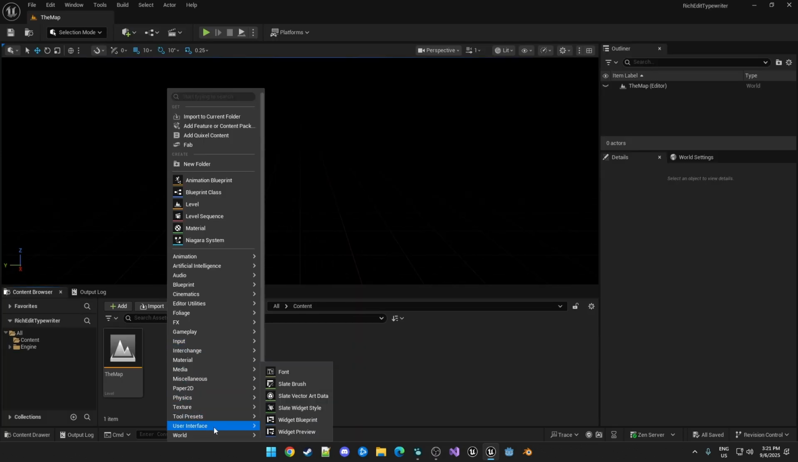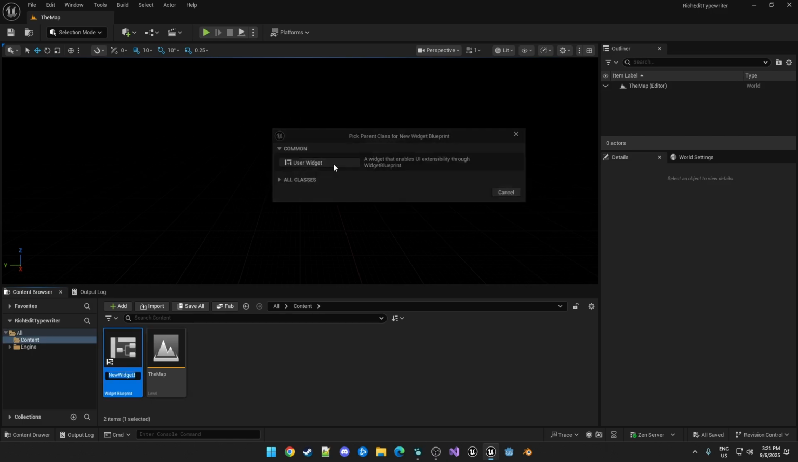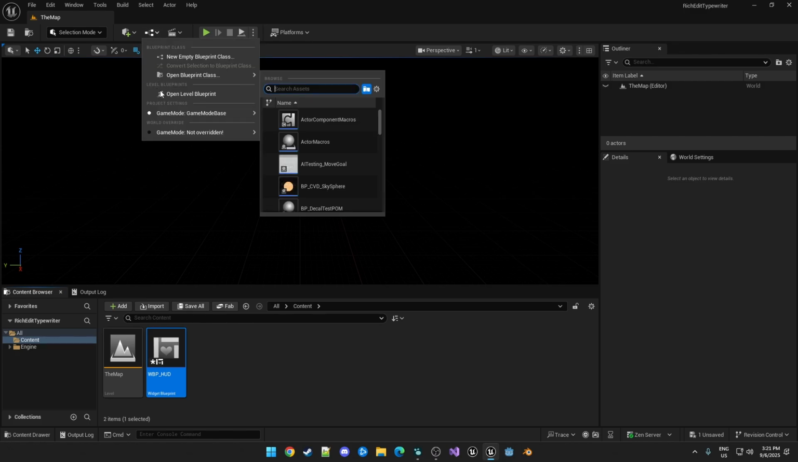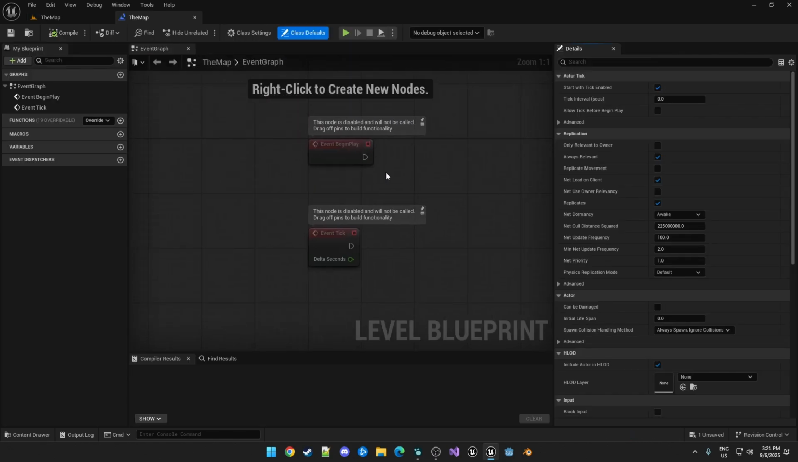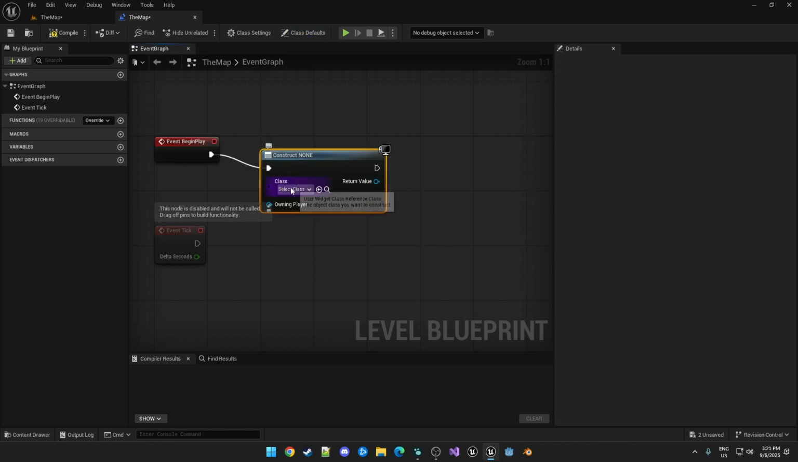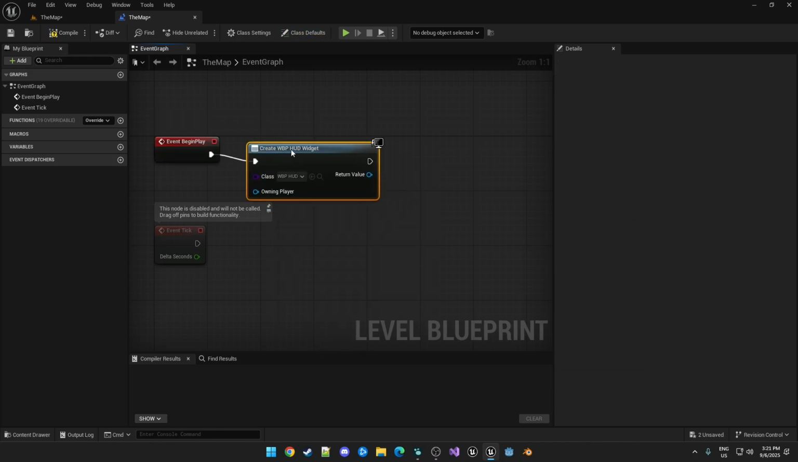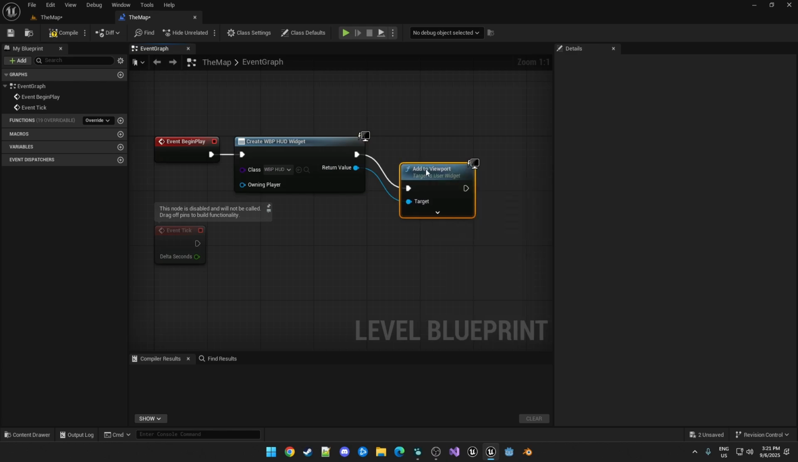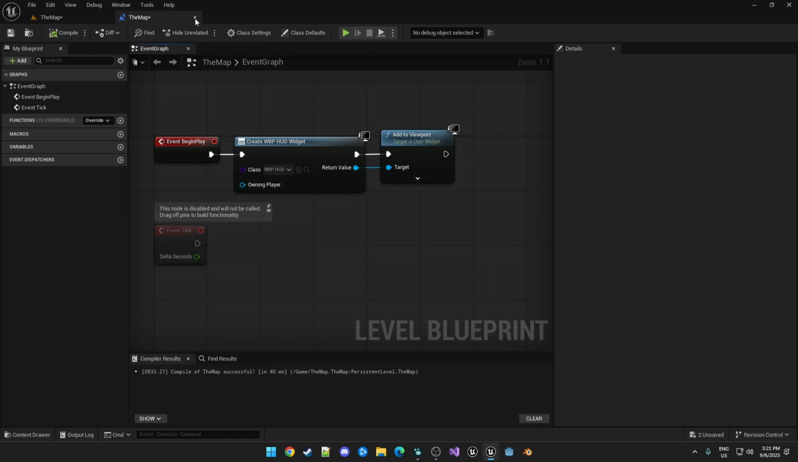So next we're going to create a widget blueprint, user widget type. We'll just call this WBP HUD. And in our map level blueprint, we're just going to create widget and add it to viewport. Again, typically you do this in your player or player controller, but we don't have either of those in a blank project.